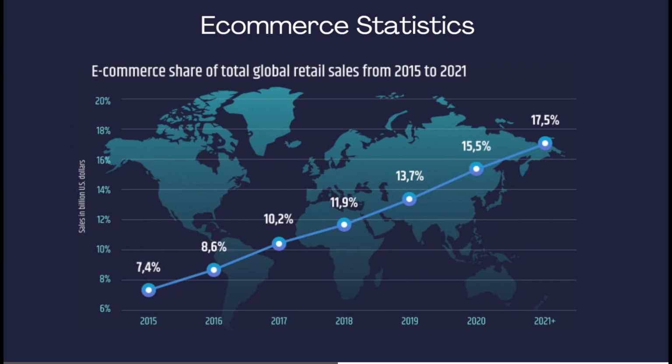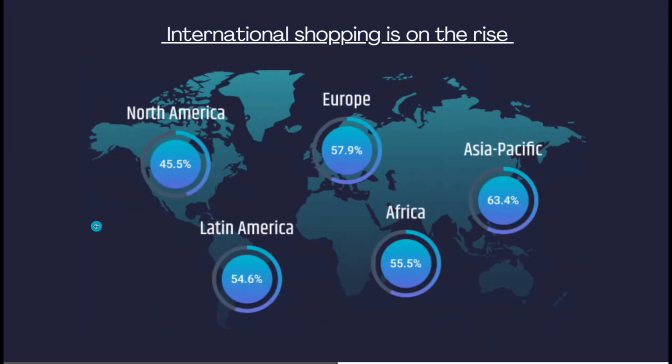Here is a graph of e-commerce growth from 2015 to 2021. As you can see, it's been increasing linearly since 2015. International shopping is on the rise. So if you take a look, Asia has the highest e-commerce growth rate, which is 63.4%. And according to the graph, North America has the lowest, which is 45.5%.